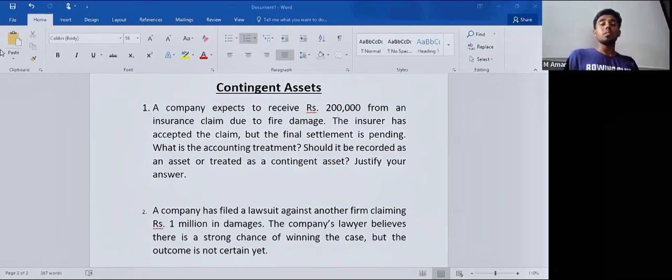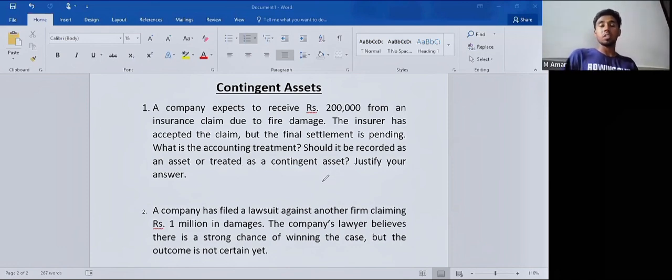So here, let's see some examples and answers. A company expects to receive 200,000 from an insurance claim due to fire damage. The insurer has accepted the claim, but the final settlement is pending. What is the accounting treatment, and should it be recorded as an asset or treated as a contingent asset?